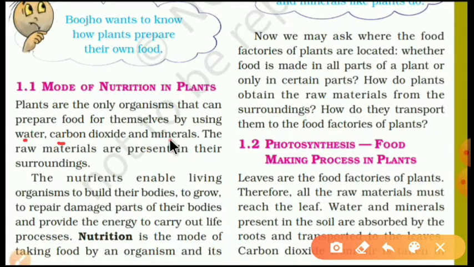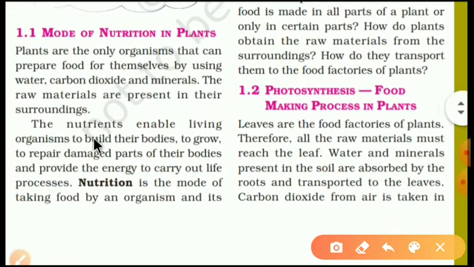The raw materials are present in their surroundings. Water and minerals are available in the soil and carbon dioxide is available in the air.